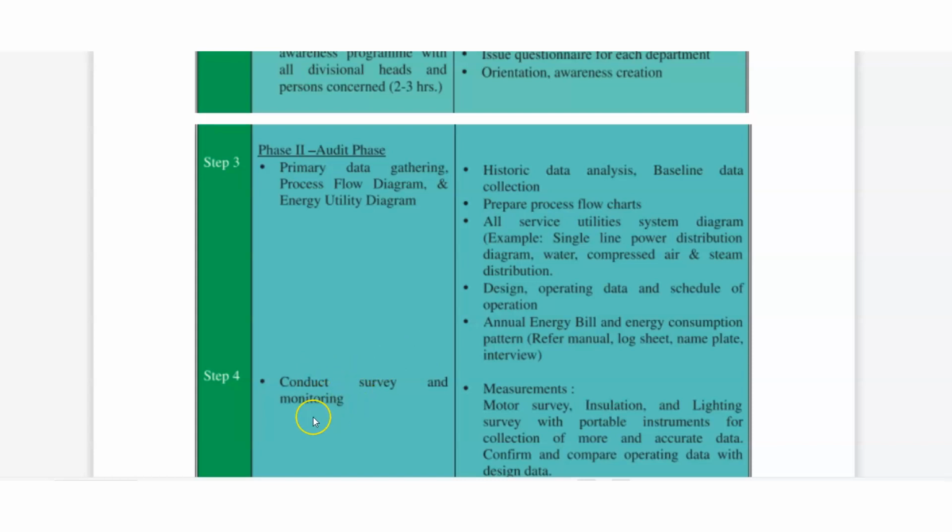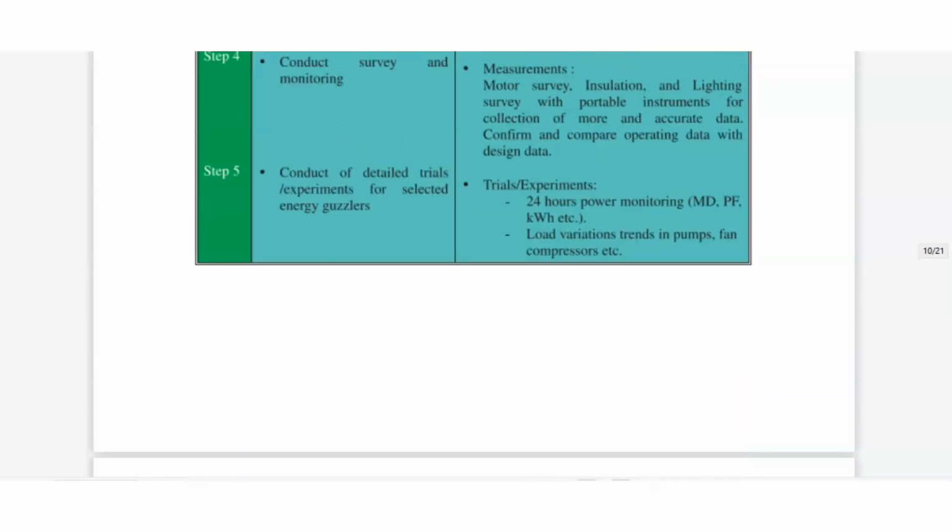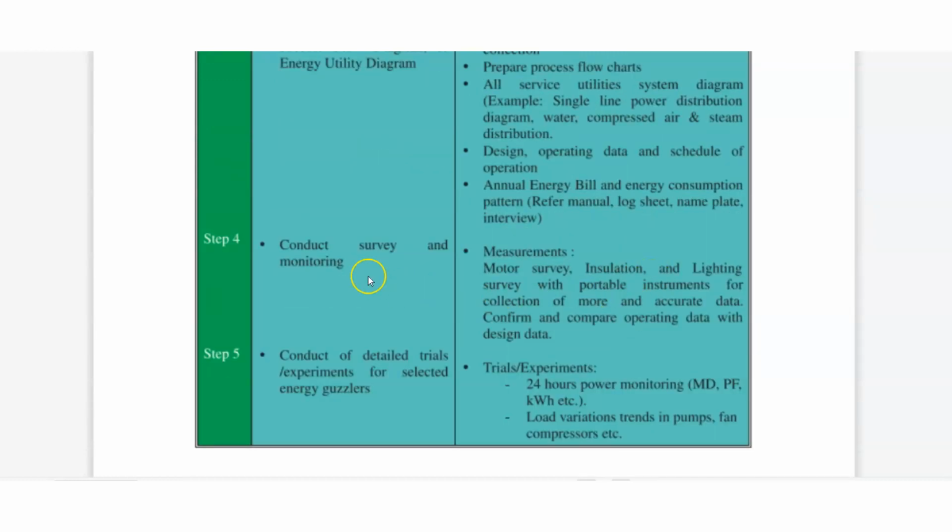Step 4 is conduct of survey and monitoring. With the help of measurement, here we will do a motor survey, means different types of instruments, pumps, etc. Whatever is in our industry, we will do a survey of that. Insulation and lighting survey with portable instruments for collection of more and accurate data, confirming and comparing operating data with design data.